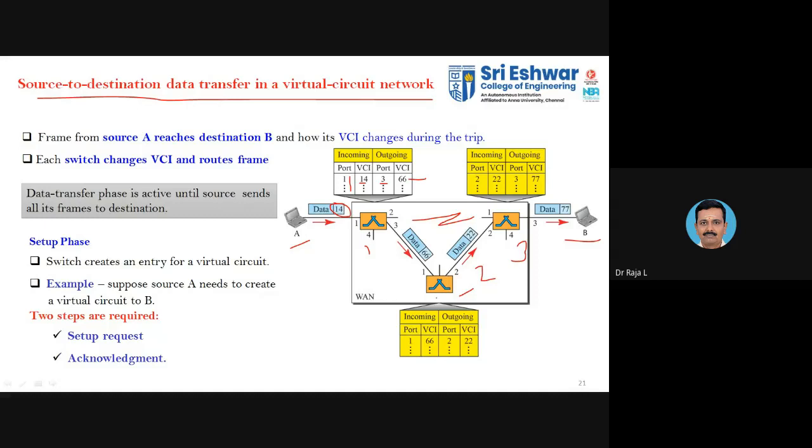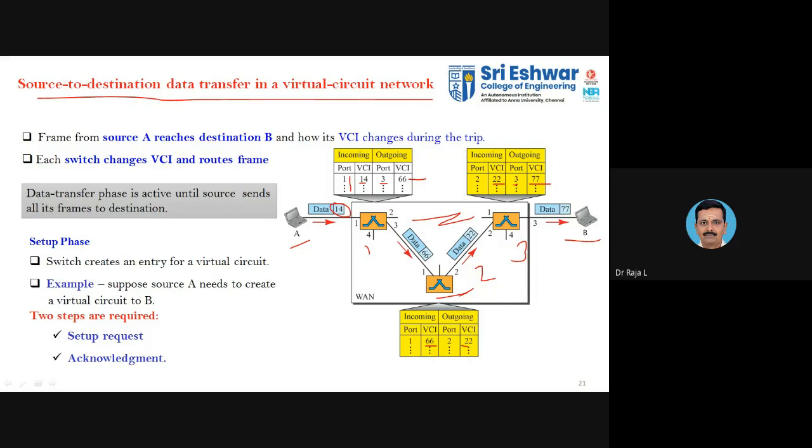Now again switch 2 will maintain the same kind of table, with input port 1 and output port 2. You will have 66 which is converted into 22 in the output entry. Again switch 3 will have the same 2 ports, one input port and one output port. In the input port you have the entry 22 and the output port will have entry 77. So the same data will travel via the ports and reach the destination with different VCIs.